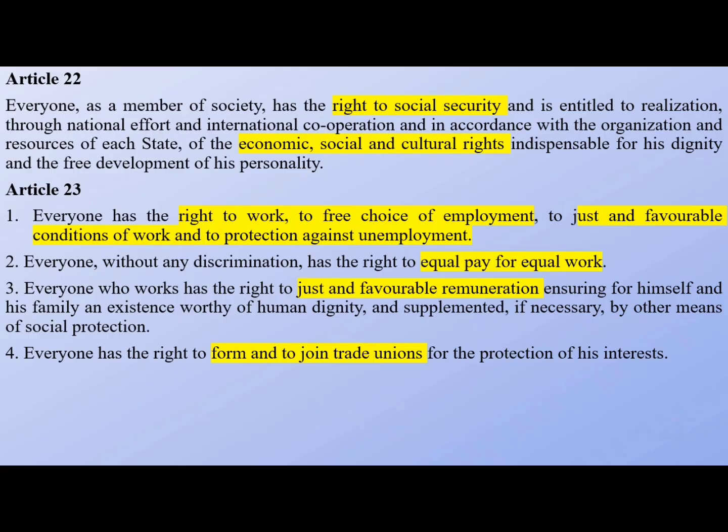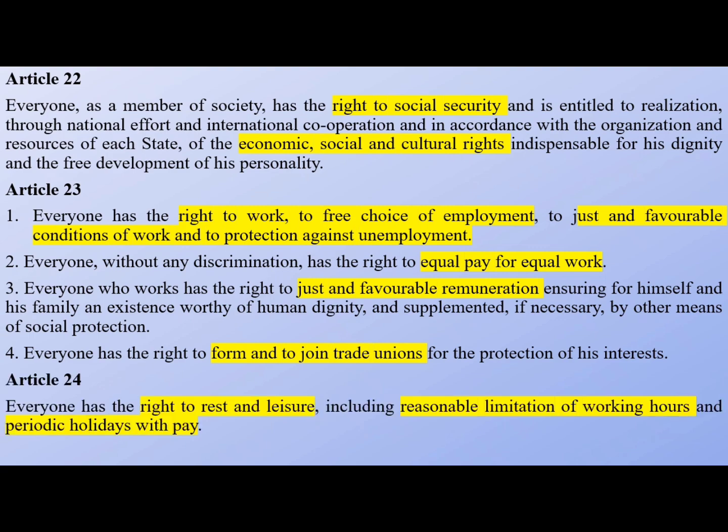And then the second right, which says right to equal pay for equal work, is provided under Article 39 clause D of the Indian Constitution. And then for the just and favorable remuneration, you can see Article 43 of the Indian Constitution which speaks of a living wage for a proper standard of living. This is the corresponding article. And for the fourth right, that is to form and to join trade unions, it is similar to forming an association. So it comes under Article 19 clause 1 subclause C of the Indian Constitution.